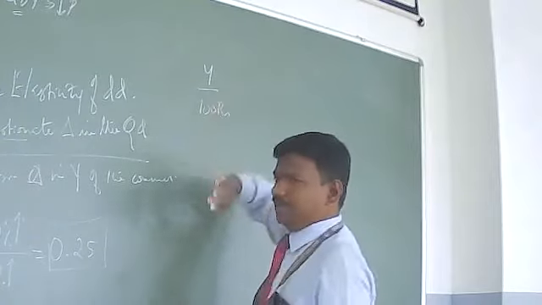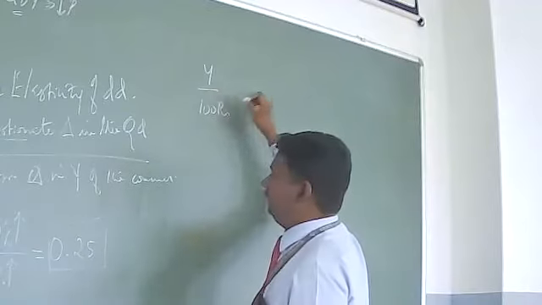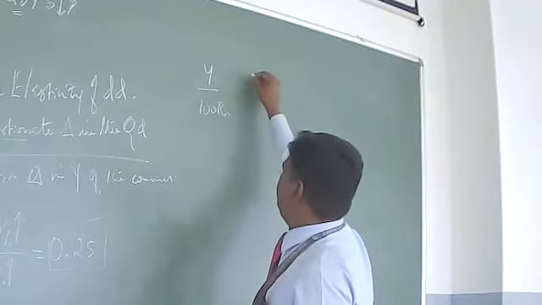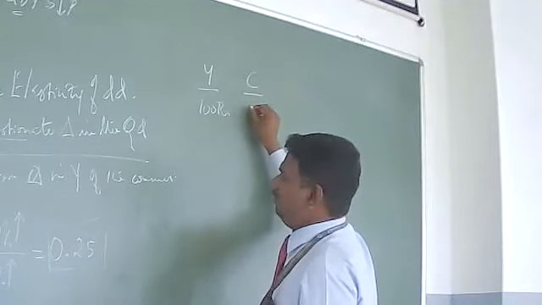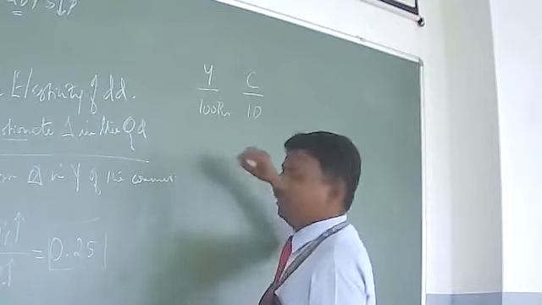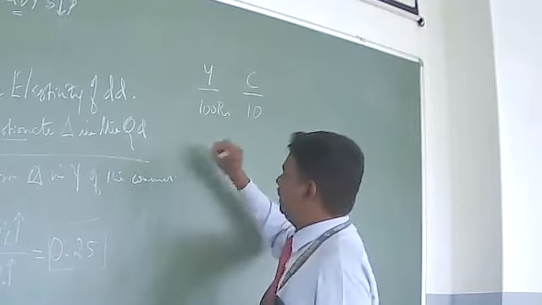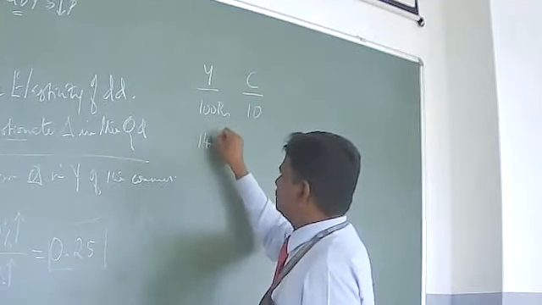His overall demand for the commodity, his consumption, is 10 units, we'll take as an example. Now, please listen, income has increased by 40 rupees.